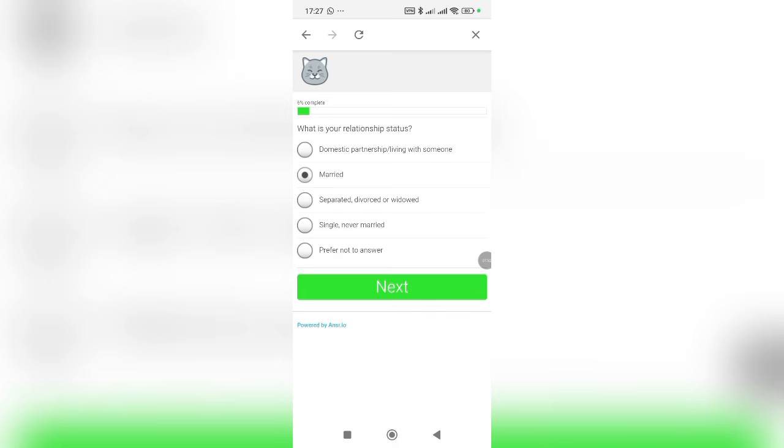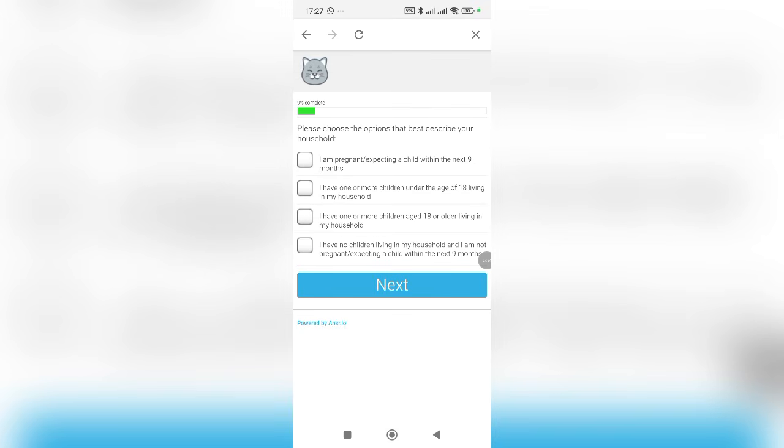Okay, so I'm going to click on next. So you are going to be following this process. Please choose the option that best describes your household. I am pregnant, expecting a child within the next 9 months. I have one or more children under the age of 18 living in my household. Okay, let's not go for that. Let's go for the second one. Okay, then we click on next.